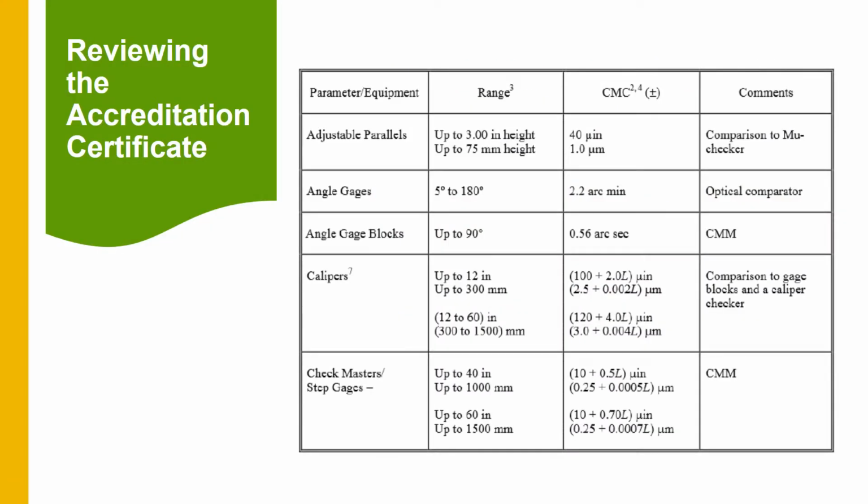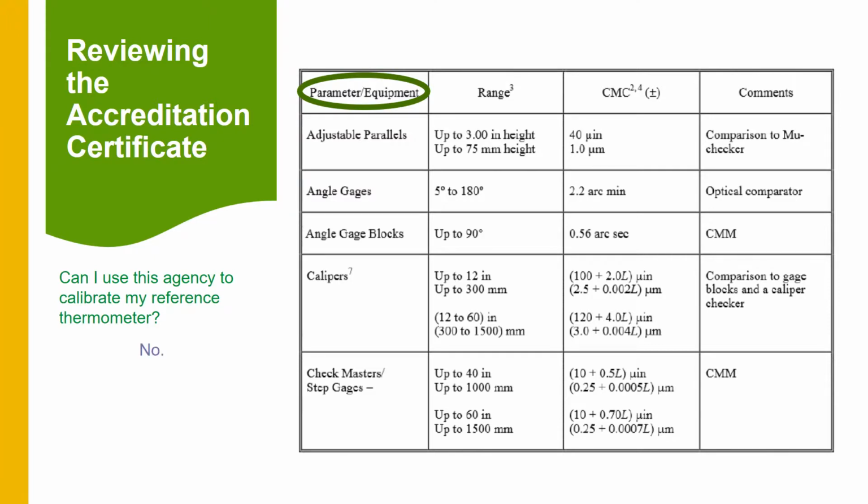When reviewing a calibration agency's accreditation certificate, look for the portion of the document that looks like the table you see on the screen. This portion of the document details the agency's scope of accreditation. The first important column on this table is the parameter or equipment that the laboratory is accredited for. In this case, if this was the agency's entire accreditation scope, we could see that thermometers are not listed. So in this case, we cannot use this agency to calibrate a reference thermometer.